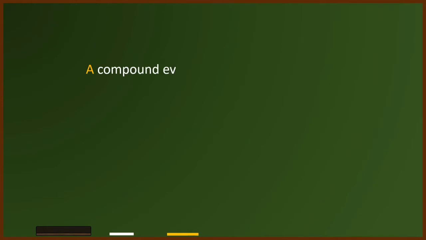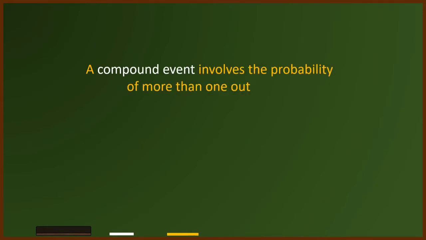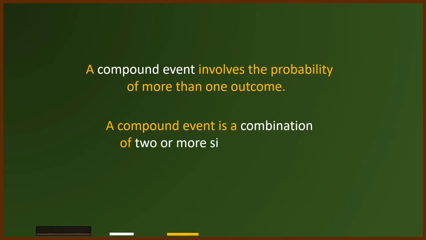The problems we just answered involve compound events. A compound event is more complex than a single event, for it involves the probability of more than one outcome. Another way to view a compound event is as a combination of two or more simple events.